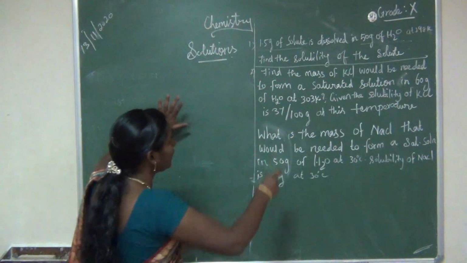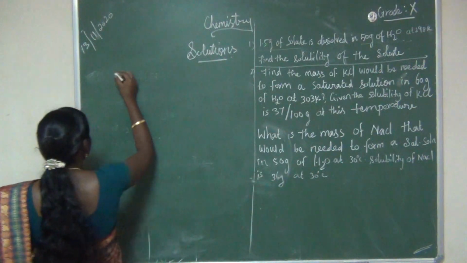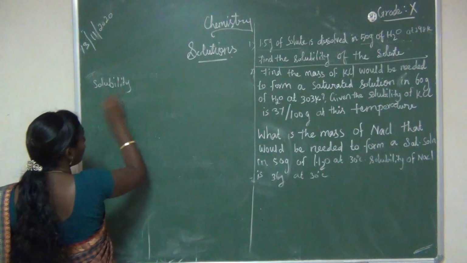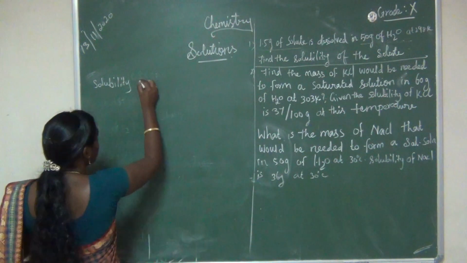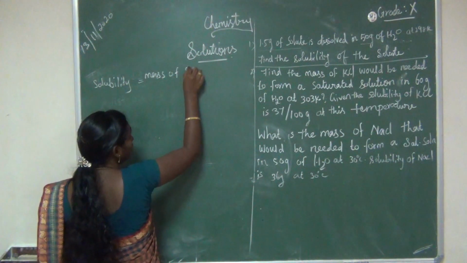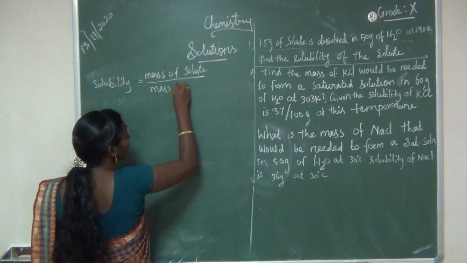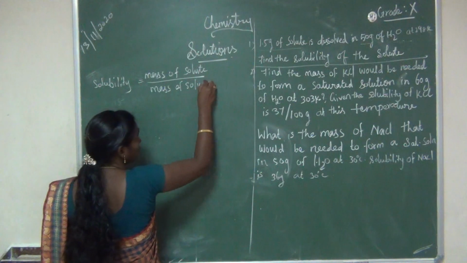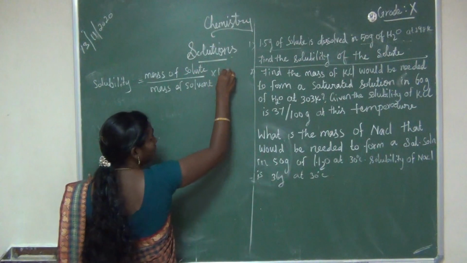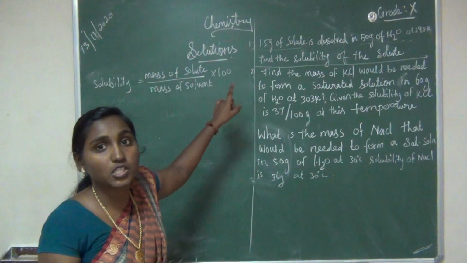So now we need the solubility formula. Find the solubility of the solute. First step, we need to write the formula. So solubility is equal to mass of the solute divided by mass of solvent, into 100. Solubility formula: mass of solute by mass of solvent into 100.